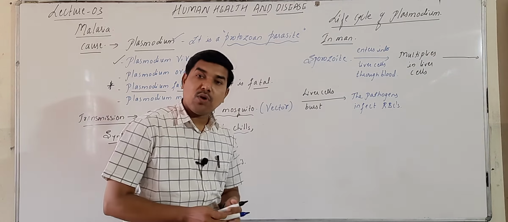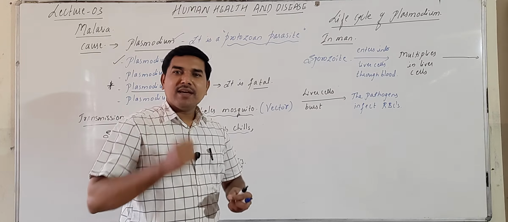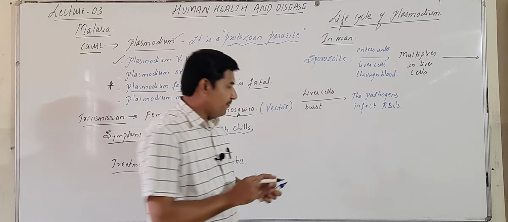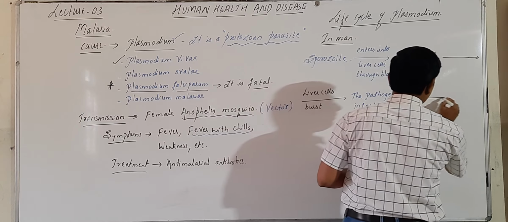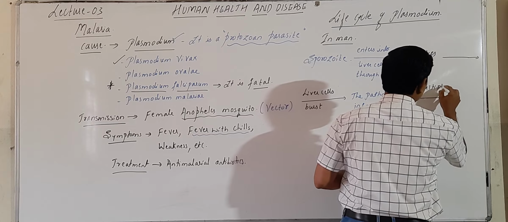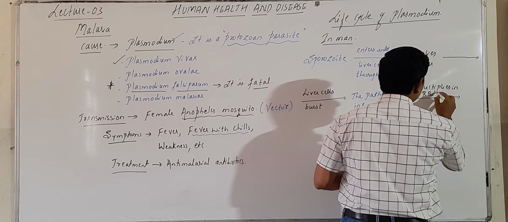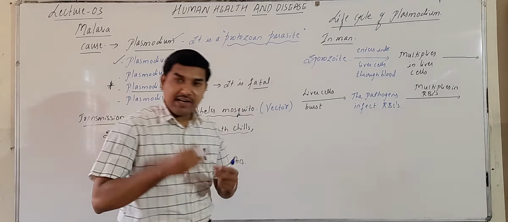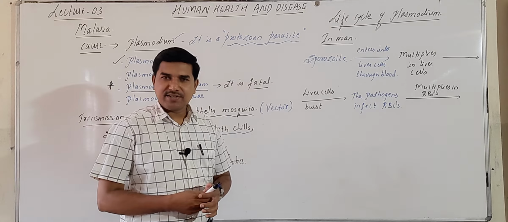Okay, then what will happen? The pathogens will multiply in the RBCs. Now here, it multiplies in RBCs. It will multiply. Okay, that means there are various different types of stages.